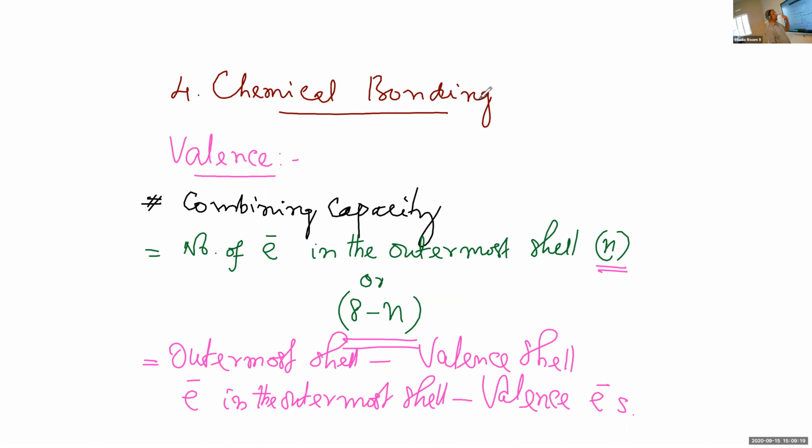So the outermost shell is called the valence shell, and the electrons present in it are called valence electrons. Let us take some examples. Take alkali metals, the elements of group 1.